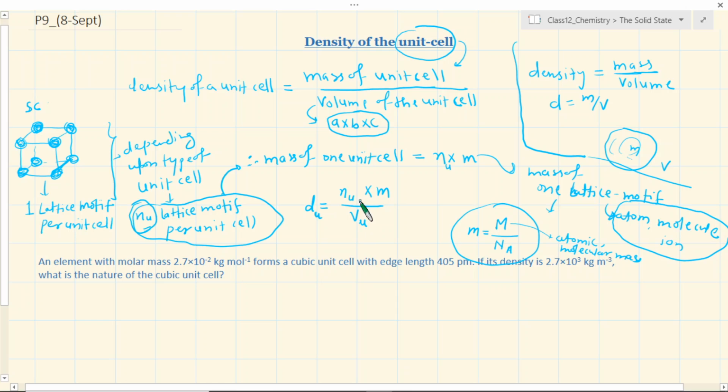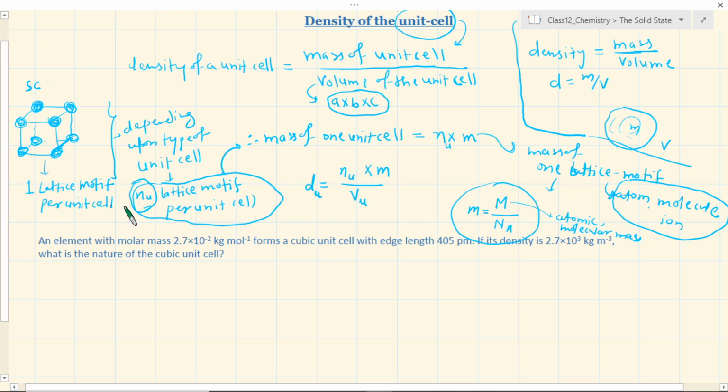For example, if I am interested in finding out which type of unit cell a given representation has, there are simple numericals asked based on this. For example, a certain element which we do not know has a molecular mass. Actually it is called molecular, but it could be atomic mass, because here we are talking about an element. So let's say this is the atomic mass, M, which is given as 2.7 into 10 to the power of minus 2 in the unit of kilogram per mole. You can convert to gram per mole, but it's given as kilogram per mole.